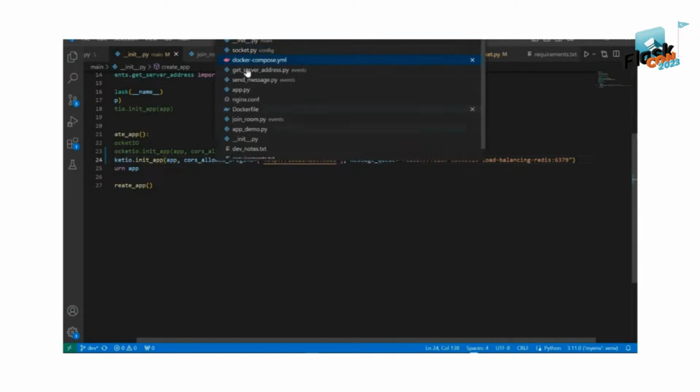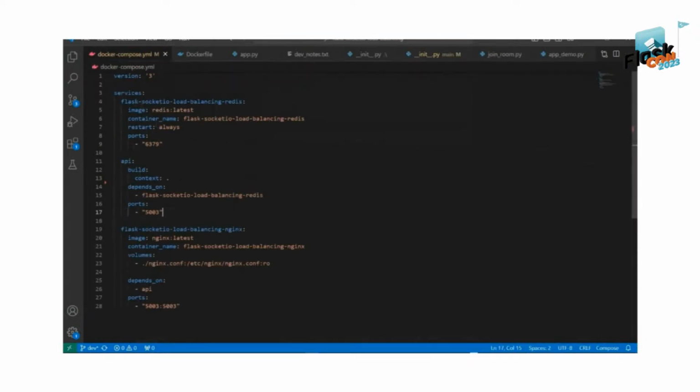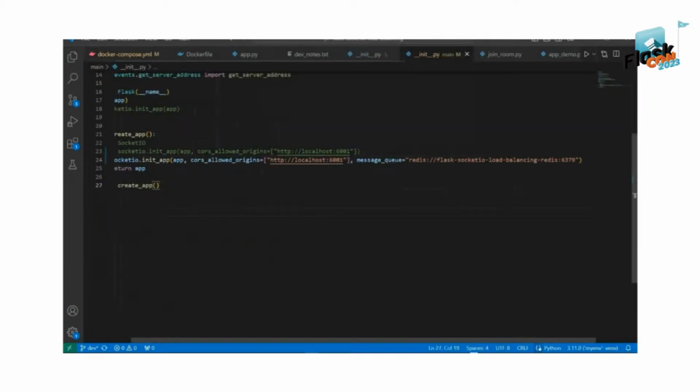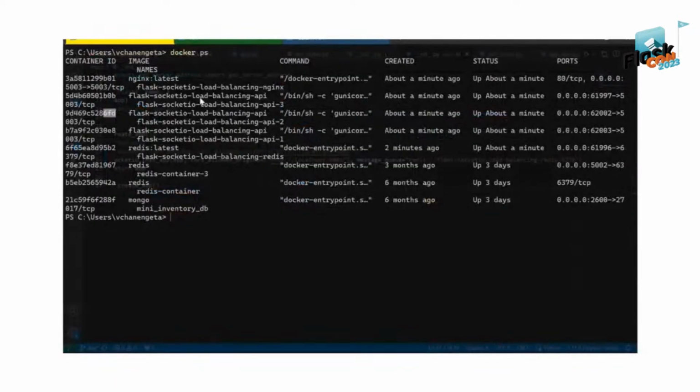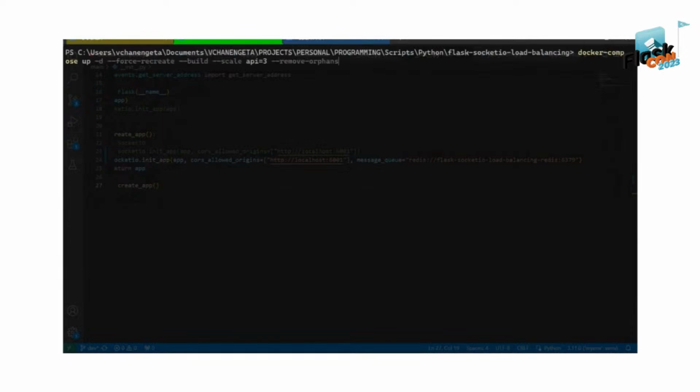So if we go to our Docker Compose, this is our Redis service, Flask SocketIO load balancing Redis with this port number, right? So let's try to deploy or run our API again, now with Redis components.